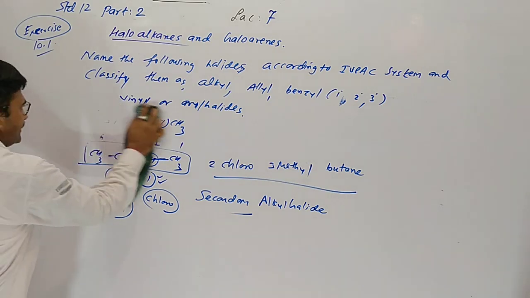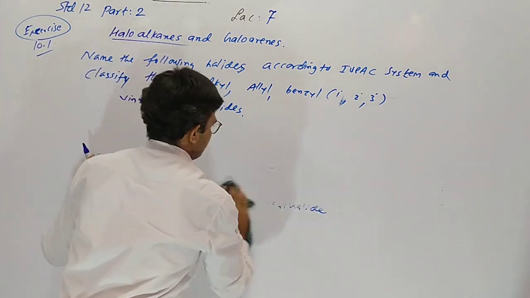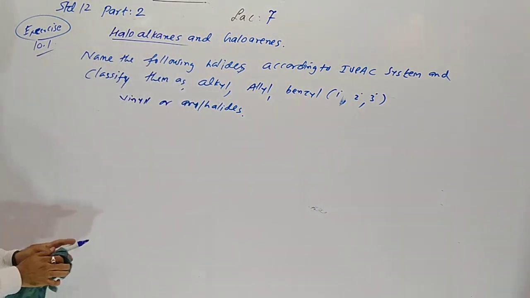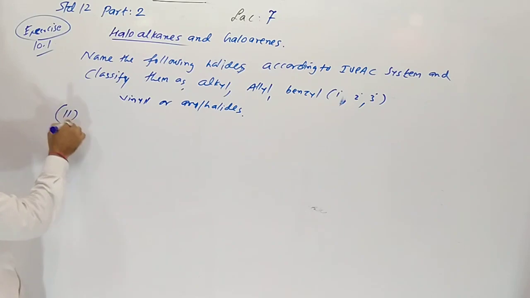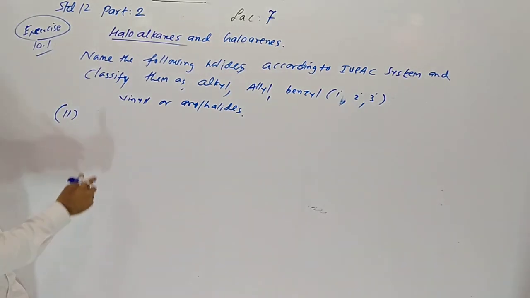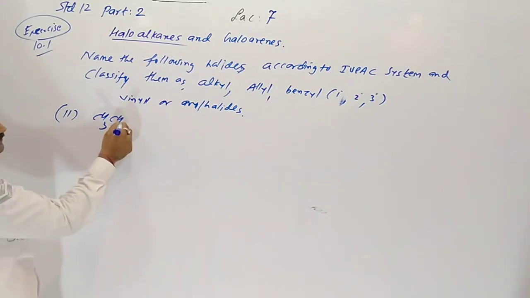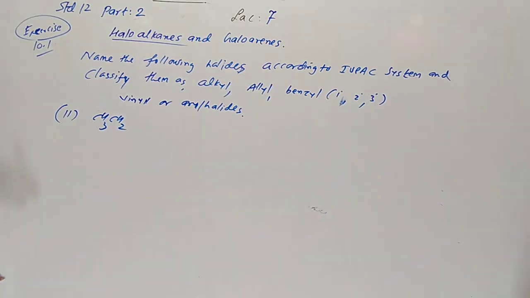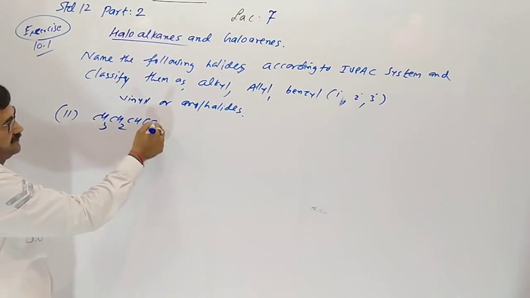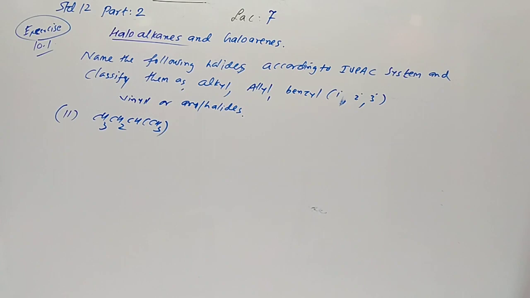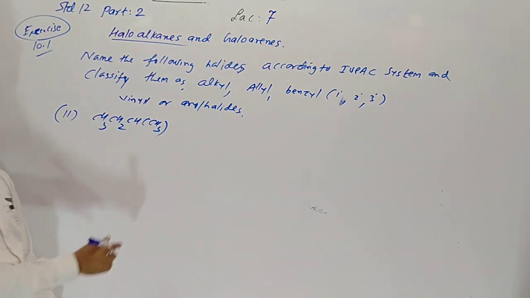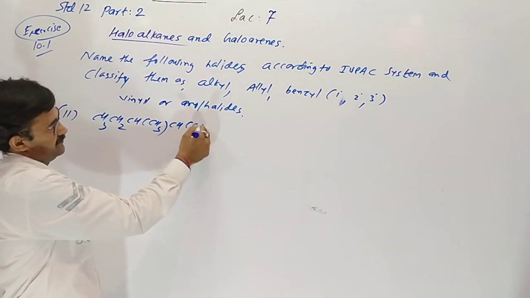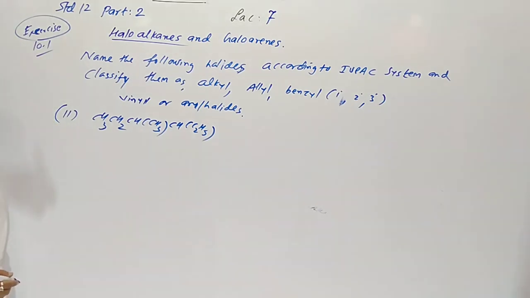Now the second one: CH3, CH2, CH into bracket CH3, CH, C2H5, then Cl.